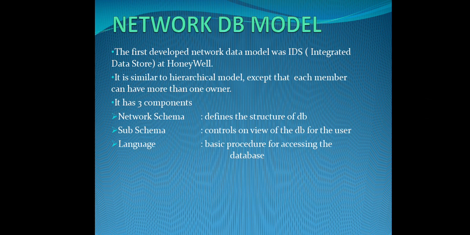The next one is the network database model. The first network database model developed is IDS, that is Integrated Data Store, at Honeywell Company. This is similar to your hierarchical database model. It is also like a tree-like structure, but the only difference is, in hierarchical we said the child cannot have more than one parent. The child should have only one parent, but here the child can have any number of parents. So each member can have more than one. That is a network database model.